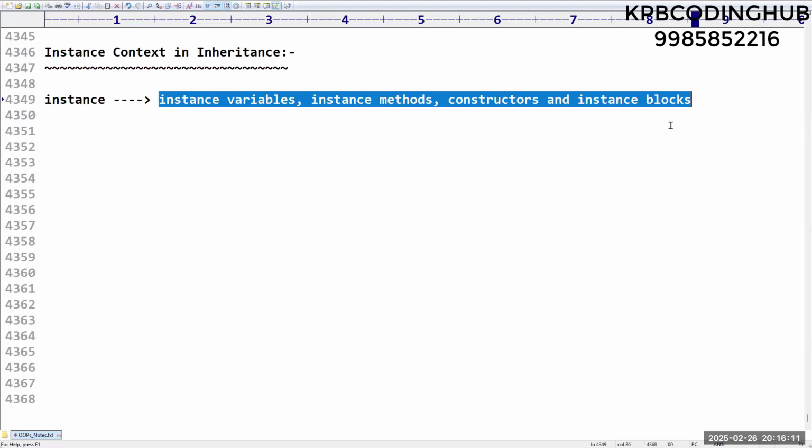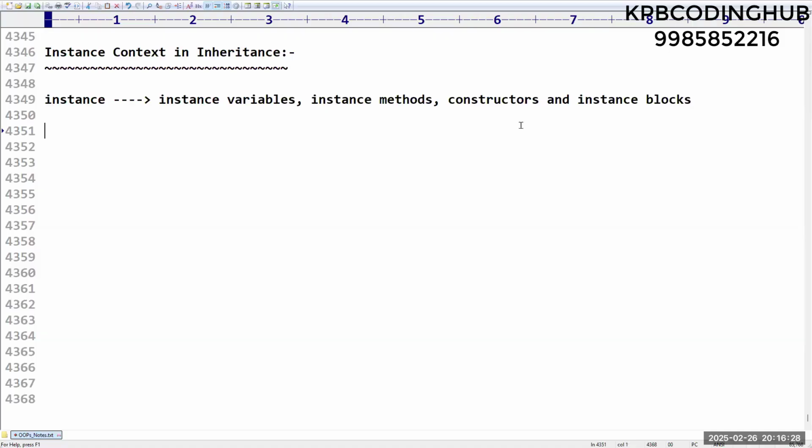Instance. What about static? Static variables, static methods, static blocks. But there are no static constructors, because I already told you a constructor is purely related to the object. The static keyword is not allowed for constructors, which we already discussed in our previous class.